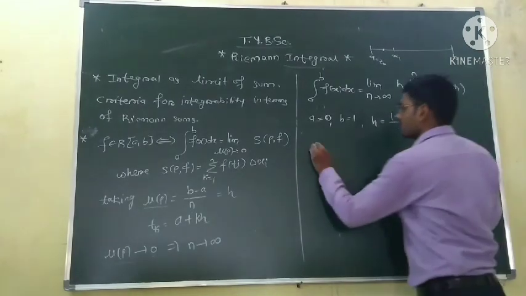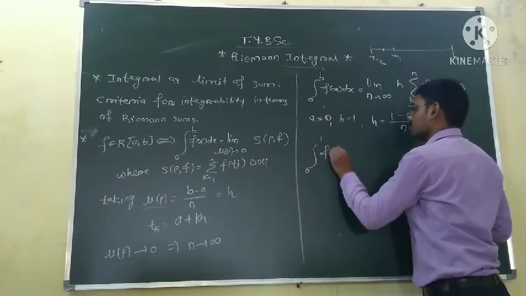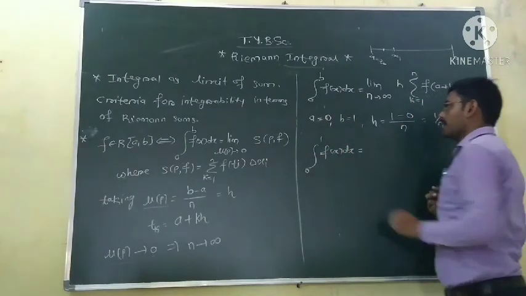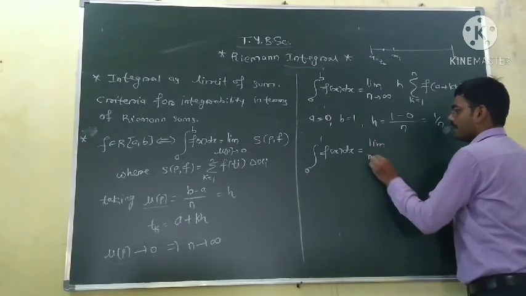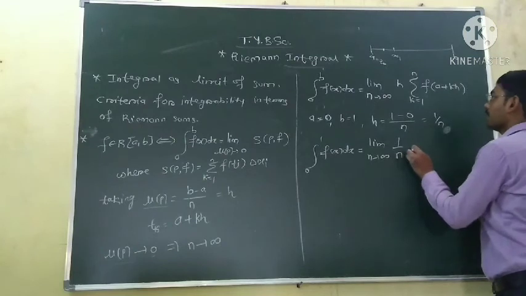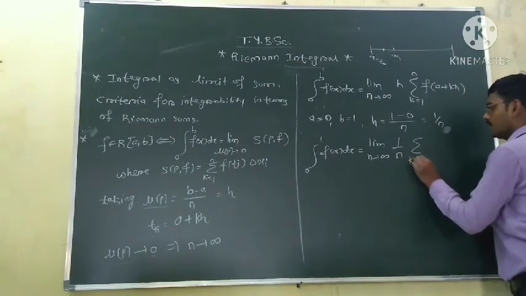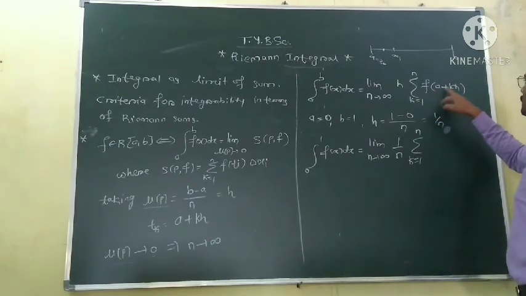So the integration from 0 to 1 of the function will be equal to the limit as n tends to infinity, where h is 1 by n, and the summation k equal to 1 to n of f of a plus kh.